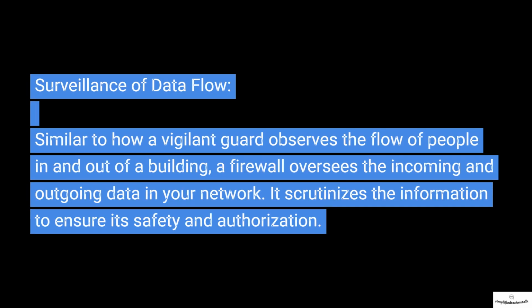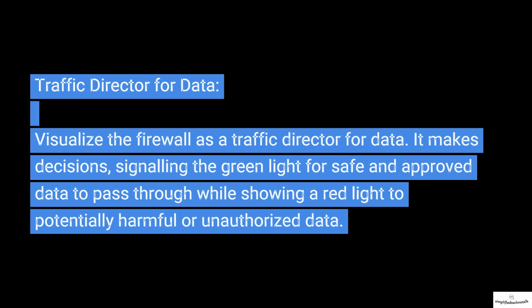Surveillance of data flow. Similar to how a vigilant guard observes the flow of people in and out of a building, a firewall oversees the incoming and outgoing data in your network. It scrutinizes the information to ensure its safety and authorization. Traffic director for data. Visualize the firewall as a traffic director for data. It makes decisions, signaling the green light for safe and approved data to pass through while showing a red light to potentially harmful or unauthorized data.